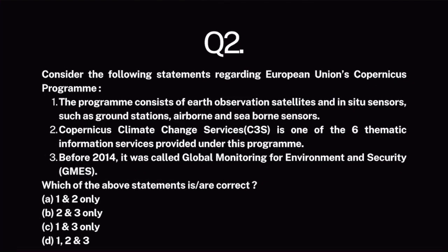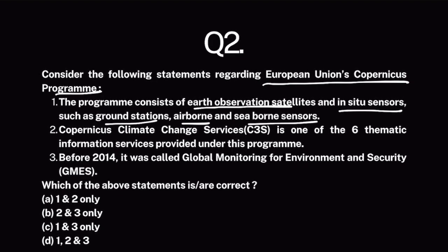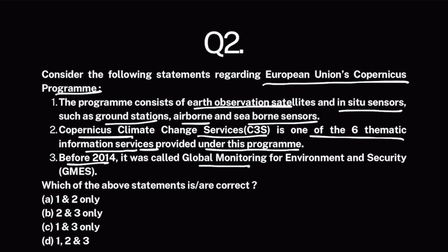Question number 2. Consider the following statements regarding European Union's Copernicus program. The program consists of Earth observation satellites, in situ sensors, ground stations, airborne and seaborne sensors. Copernicus Climate Change Services is one of the 6 thematic information services provided under this program. Before 2014, it was called Global Monitoring for Environment and Security.